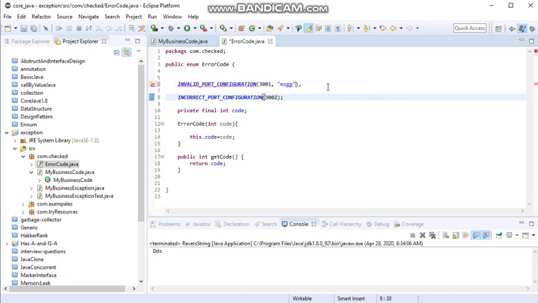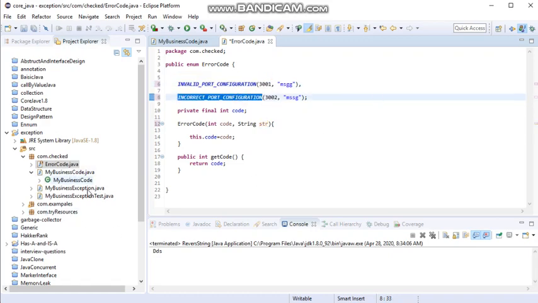So you need to write the message. Then of course you need to add one more column inside the constructor of it, so you can get the message. So generally I introduce the enum for that.